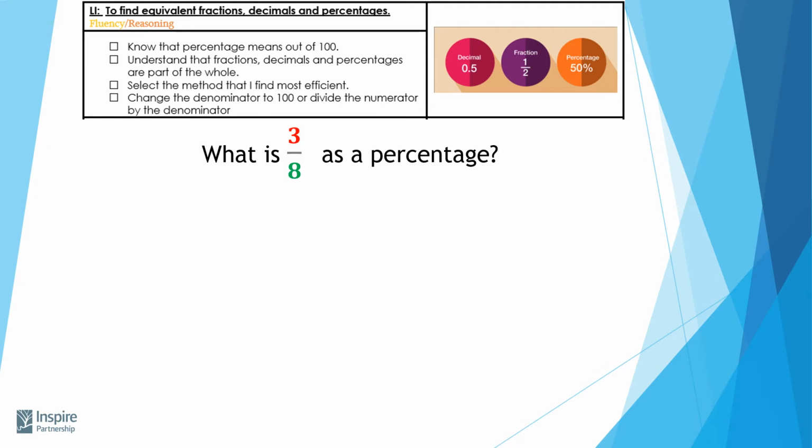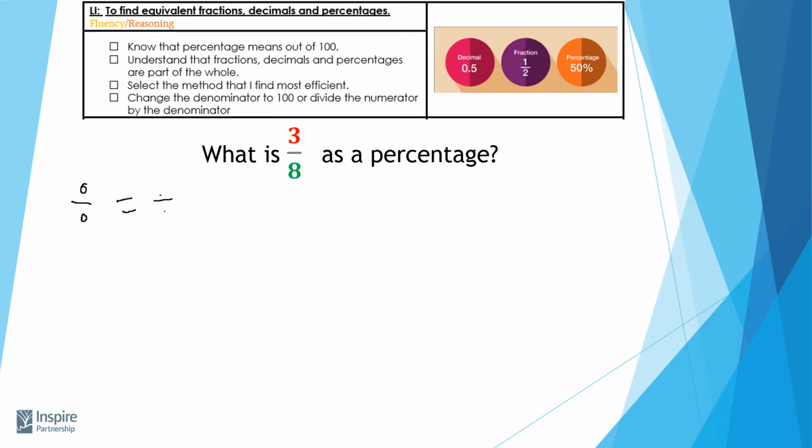Okay, so we've got our 3/8. Now, what we need to think about is that fraction line in the middle. That fraction line that separates all numbers, something up here and something down here, basically just means a divide.